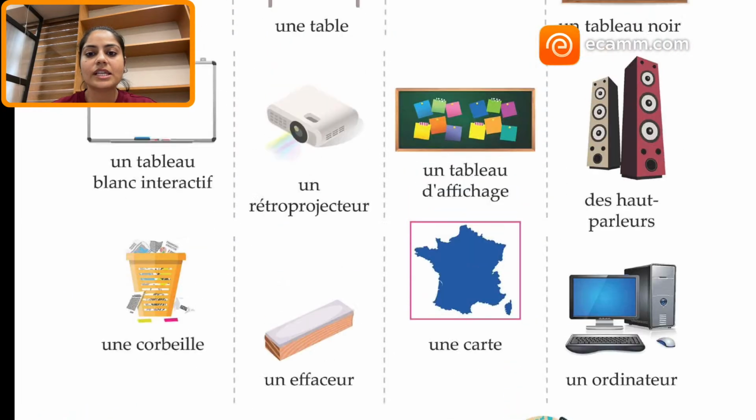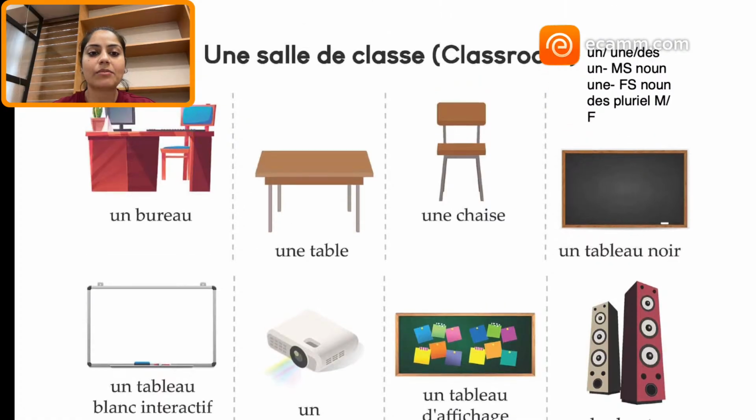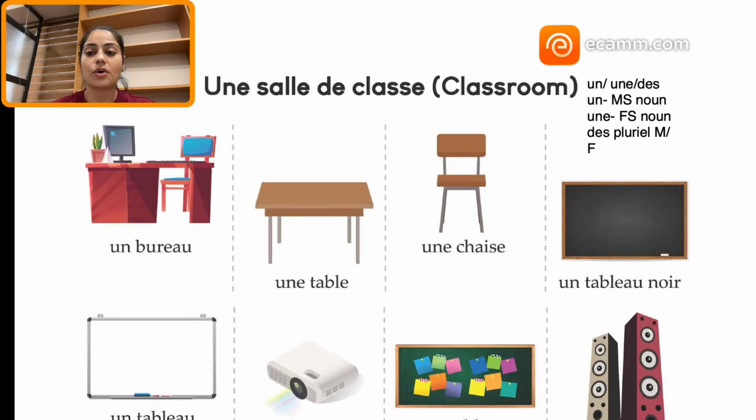Okay. So next we have a couple of vocab words. Before going on to the direct grammar part, that is indefinite articles in French, we are going to learn certain vocabulary. Now in French, always remember that you're not going to learn words like table, chair on their own. You're going to learn them with the article, whether it is definite or indefinite.